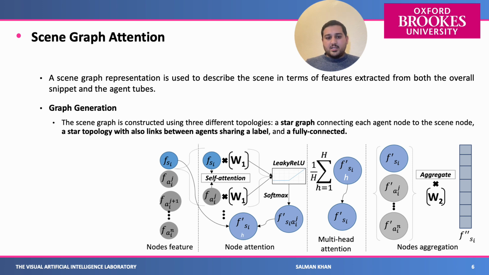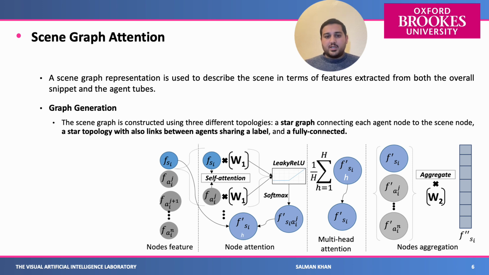The next one is a star topology with also links between agents sharing the same label. For example, all of the agents are connected to the scene node, and then the pedestrian is connected to the pedestrian, and the vehicle is connected to the vehicle. And lastly, a fully connected graph where each node is connected to all the other nodes.